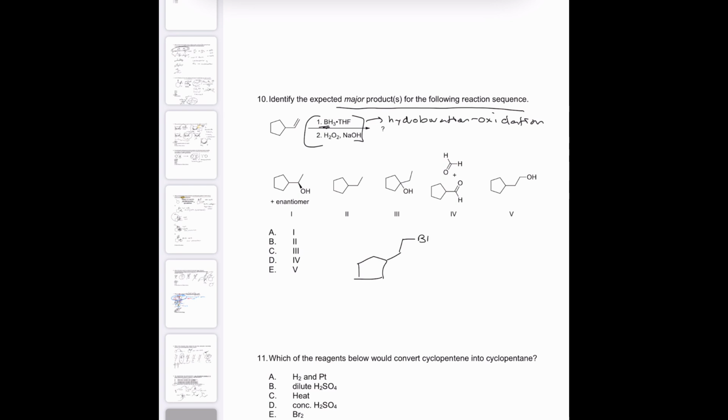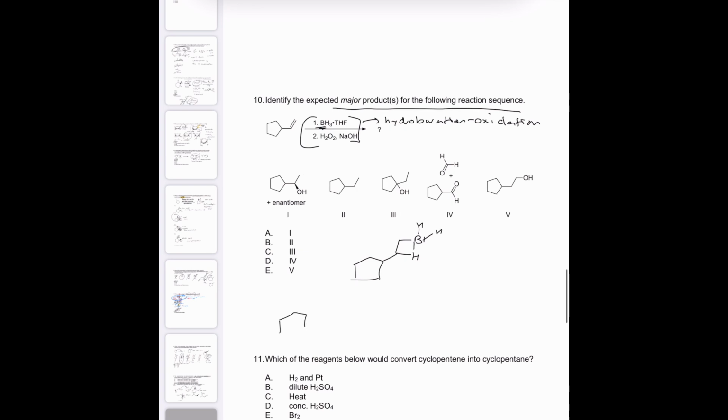Basically, we have a BH over here and an H over here. I drew that wrong. An H here because it's BH3. So the BH lines up. I guess I'll start from this part. This is a cyclopentane.